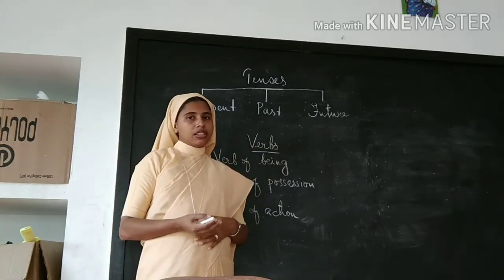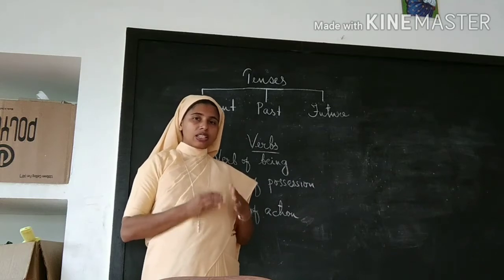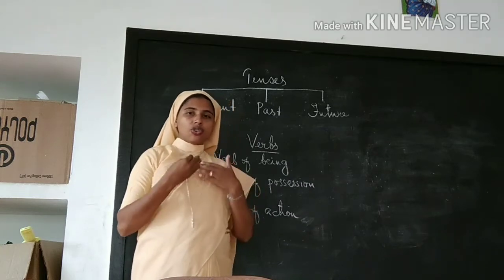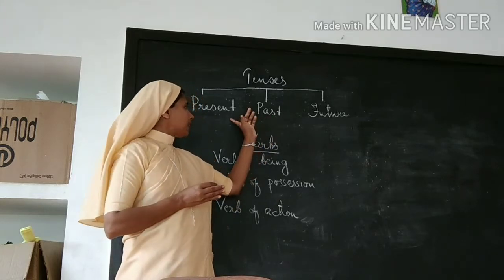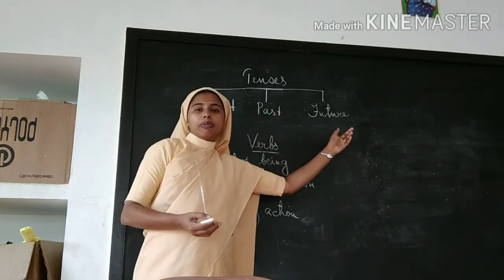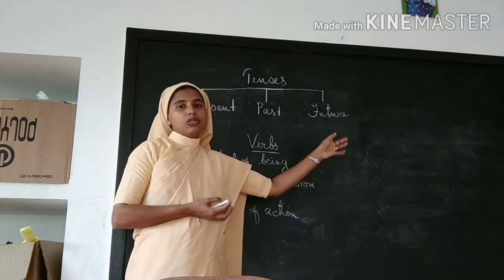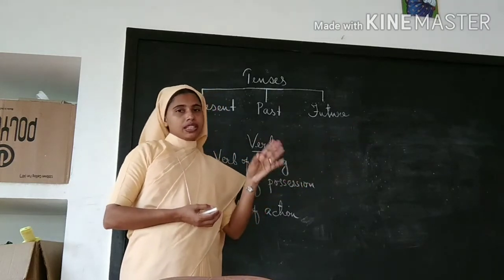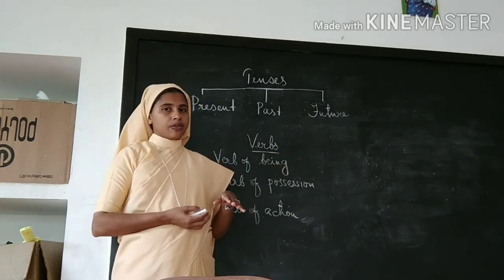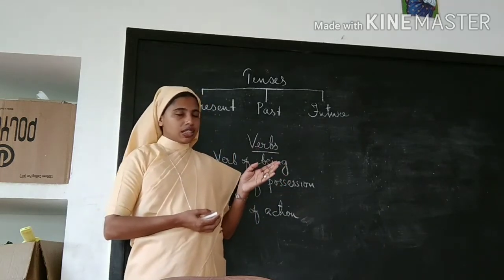Whatever happened previously, that's called past. And what is happening now, that's called present. And what will happen, that's going to take place, that will be described in terms of future tense. These are the three types of tenses. And you know its divisions.